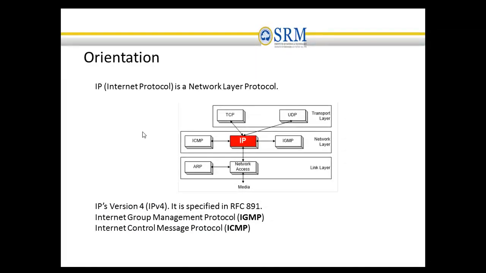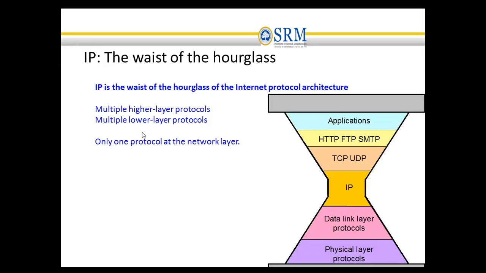IP protocol is a network layer protocol, and some of the supporting protocols in the IP layer are ICMP and IGMP. IP does not provide error control. So the ICMP protocol is an add-on or supporting protocol for the IP protocol. IGMP is the Internet Group Management Protocol. This protocol is used to take care of group management.